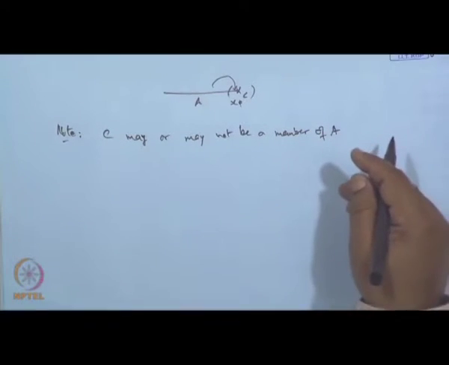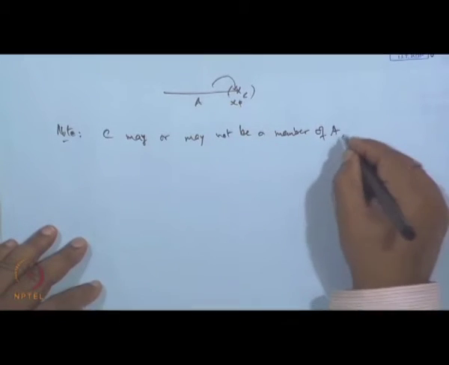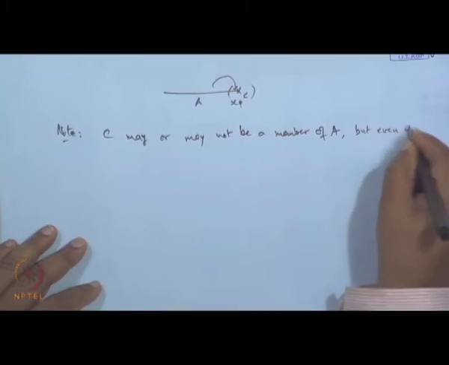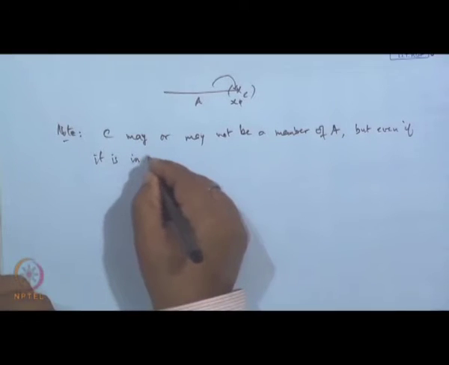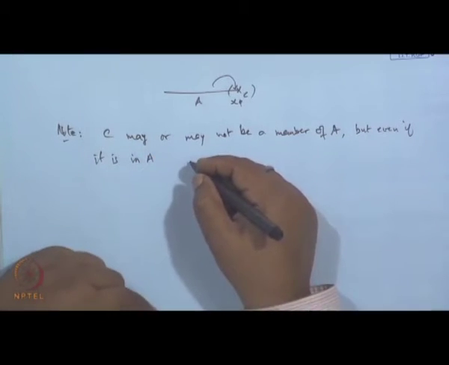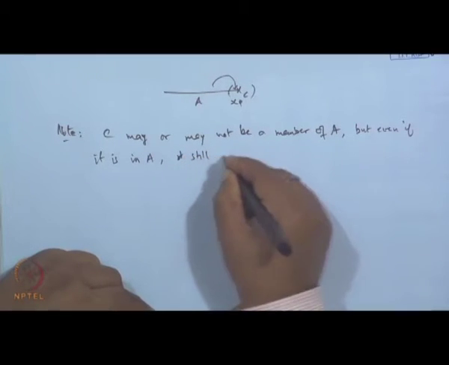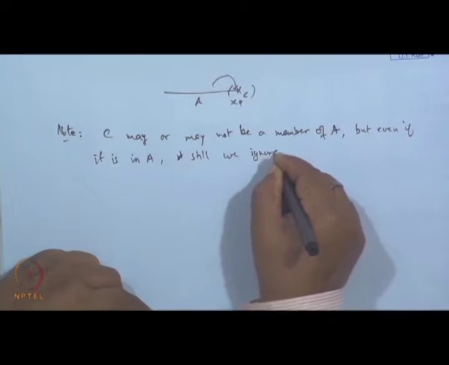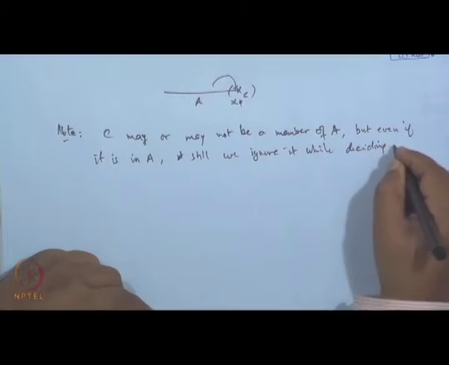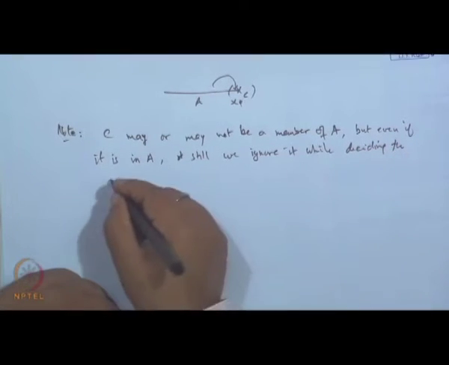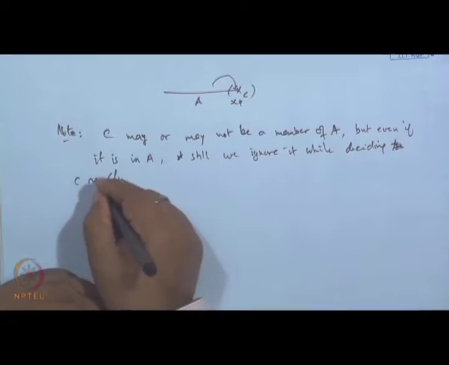If it is in the set A, then also we can ignore it. Even if it is a member of A, we still ignore it while deciding C as a cluster point.